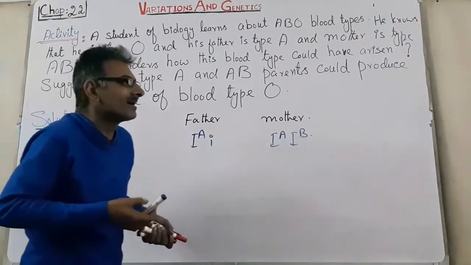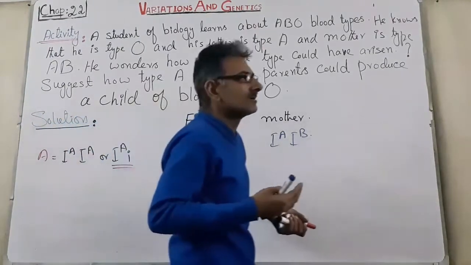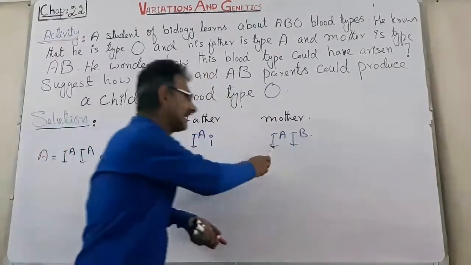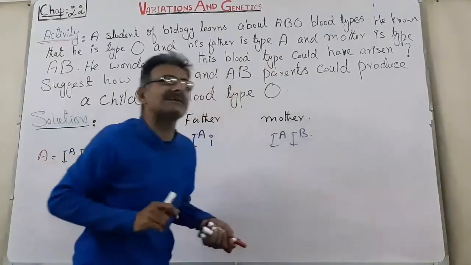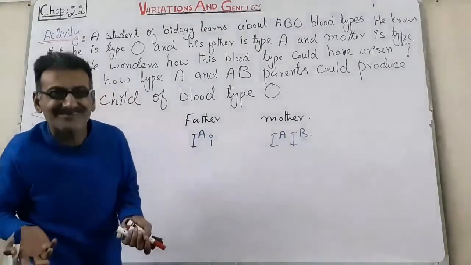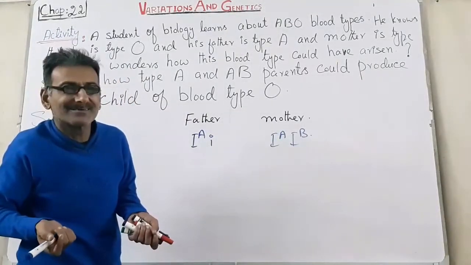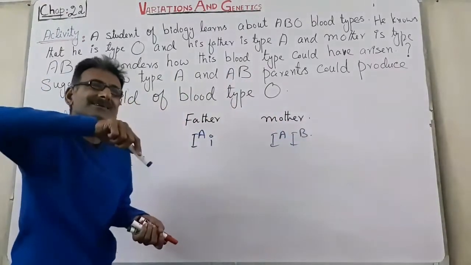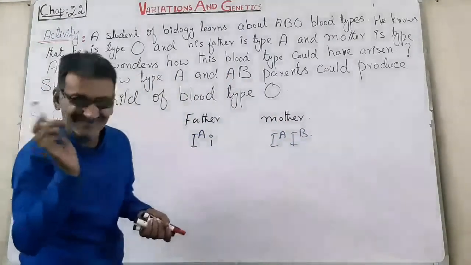You have also known that IA and IB are the codominant alleles, and small i is recessive. IA and IB are dominant over small i.